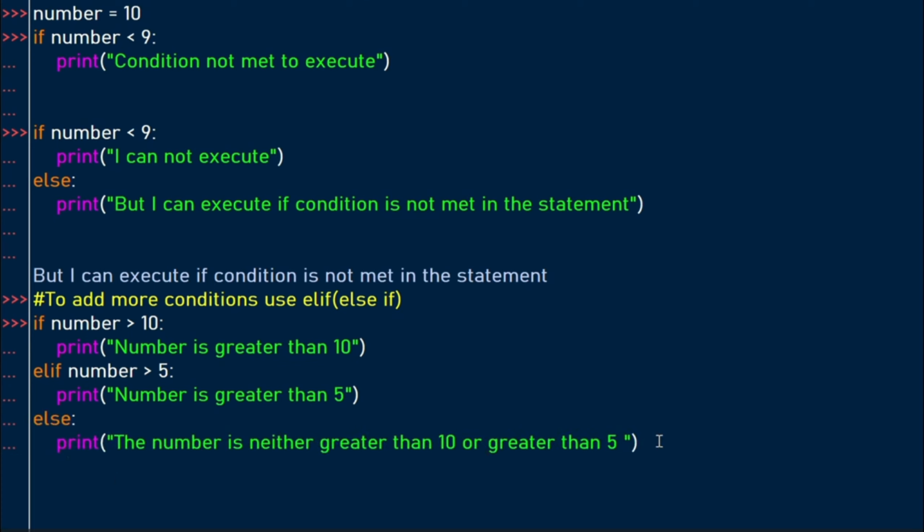So let's run the program. The output is number is greater than 5 because this condition is met, or number here, which is 10, is actually greater than 5, so we have this statement being printed to the screen. Let's try more examples to demonstrate the else if statement.